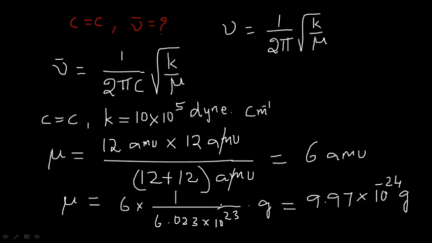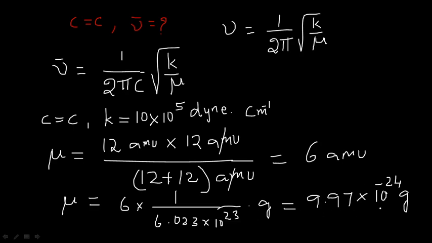See here in the denominator you have 10 to the power of 23. If it goes up, it will become 10 to the power of minus 23. Okay, and 6 by 6.023, if you calculate, it will come around 0.997. So 0.997 is taken in terms of 9.97.